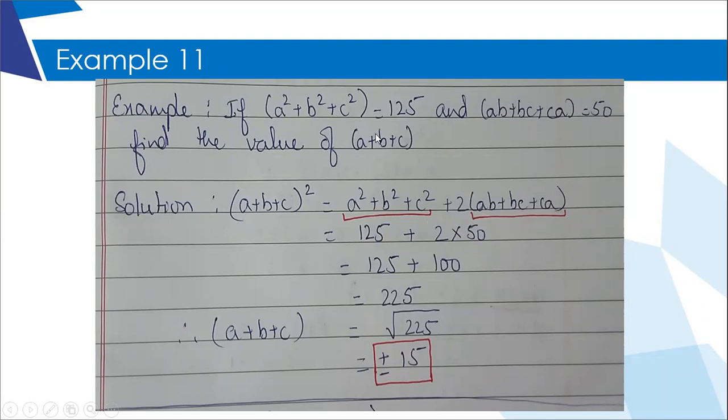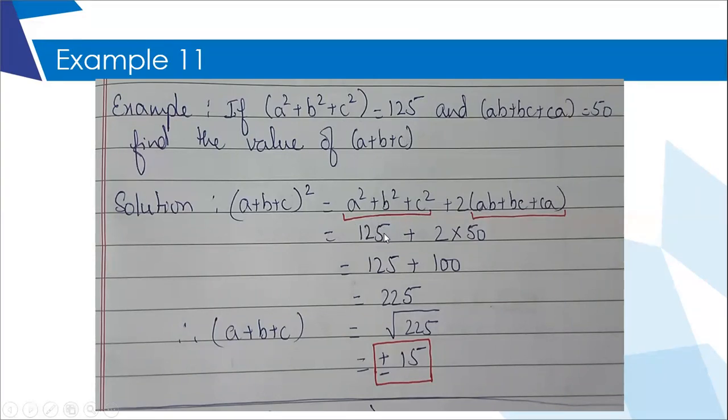So the moment you know which identity you are going to use, the first thing is that you have to write the full identity, left side as well as right side. After that, whatever is given, I've just put the value of that.